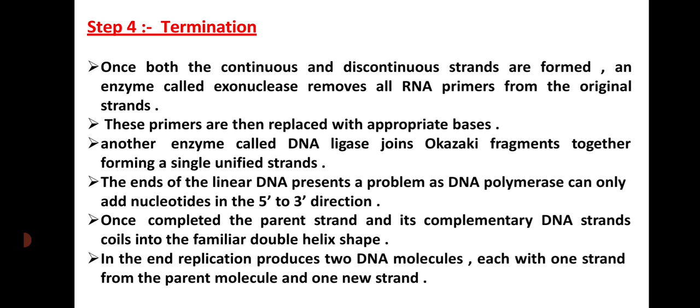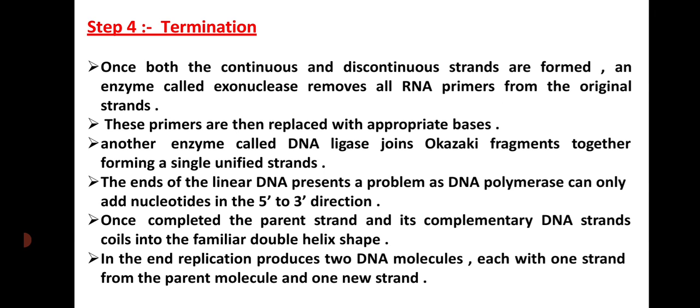The last step is termination. So once both the continuous and discontinuous strands are formed, an enzyme called exonuclease removes all the RNA primers from the original strand, and these primers are then replaced with the appropriate bases. Another enzyme called DNA ligase joins the Okazaki fragments together, forming a single unified strand.